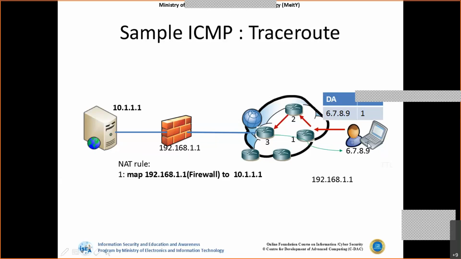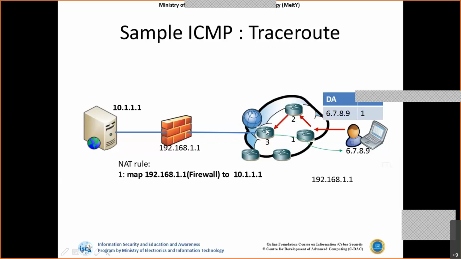Now again, I increase the TTL value to 2. It reaches the first router and is decremented by 1, so the value becomes 1. That means it can still travel to another router. It travels to the second router, and after that it becomes 0. Again the feedback is sent back to the source, so I get the second router's IP address.